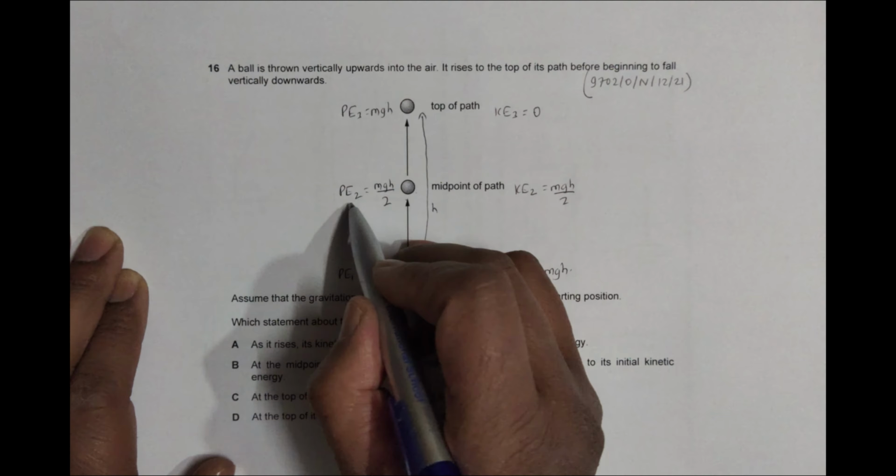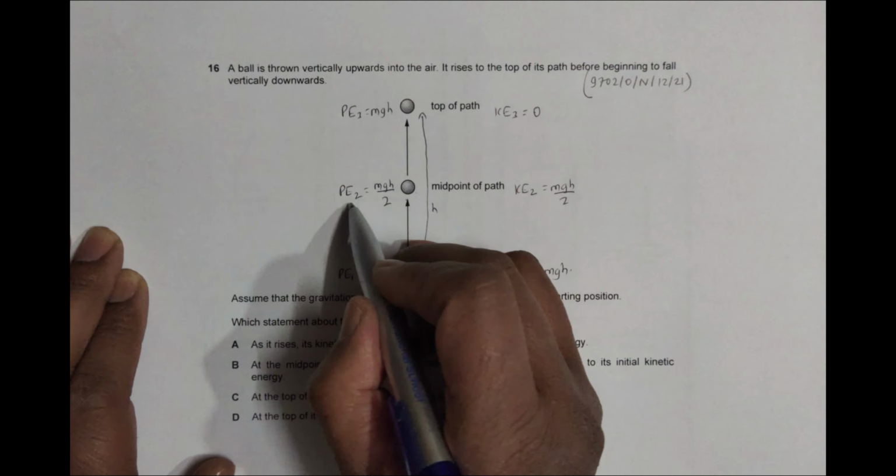So if the whole height from here to here is h, then I must have this P1 equal to mgh, because it rises to a height h, so the P should be mgh. Here it is 0, and according to the principle of conservation of energy, it comes to rest here. The KE3 should be 0 here, and the KE1 here should be equal to mgh.